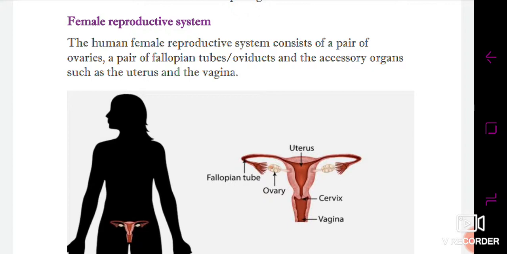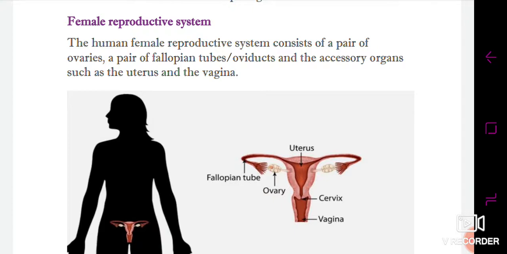It is connected to a tube-like structure called the fallopian tube, also called the oviduct, and this fallopian tube ends in a pear-like structure called the uterus, which is connected by the cervix via the vagina. All of these parts we have to learn here.